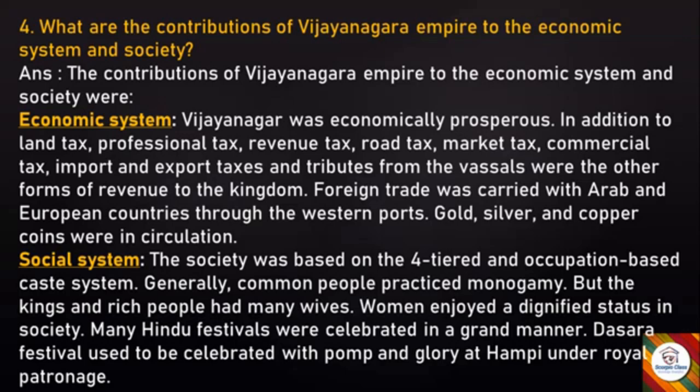Gold, silver, and copper coins were in circulation. Now, under the empire, society was based on the four-tiered and occupation-based caste system. Generally, common people practiced monogamy, but the kings and the rich people had many wives.